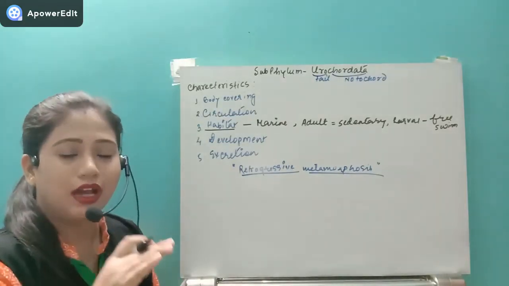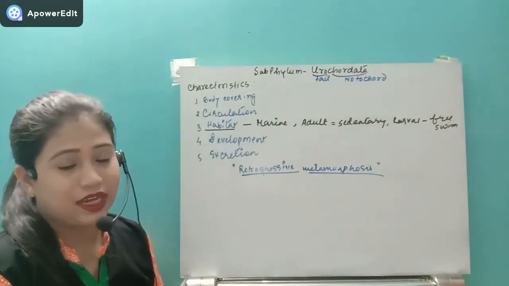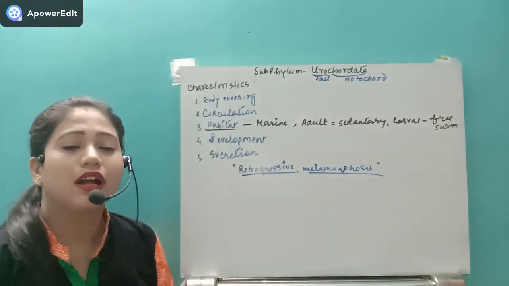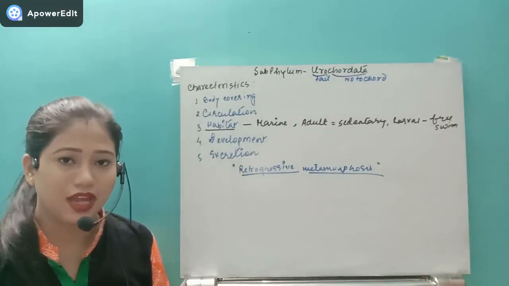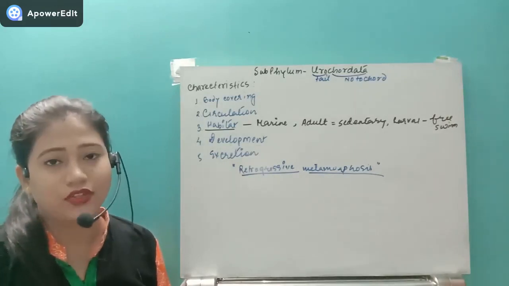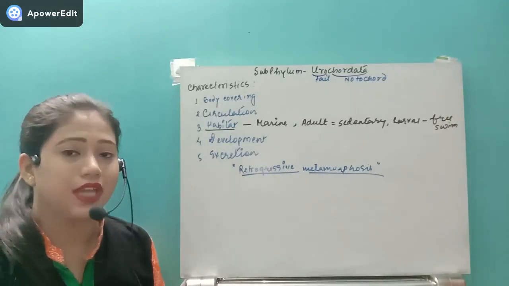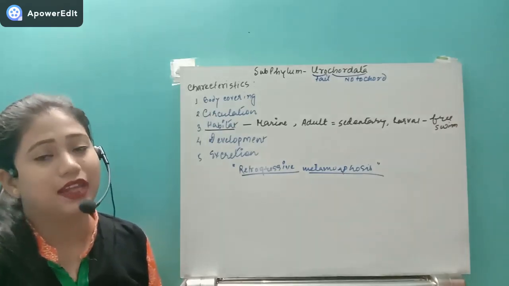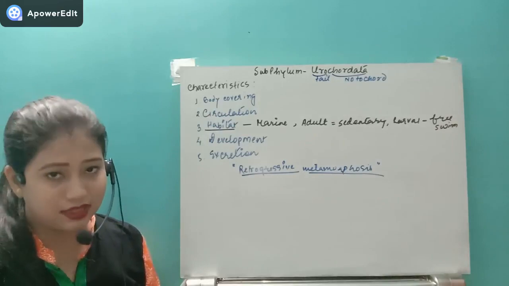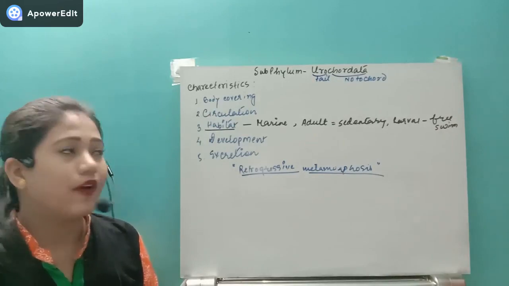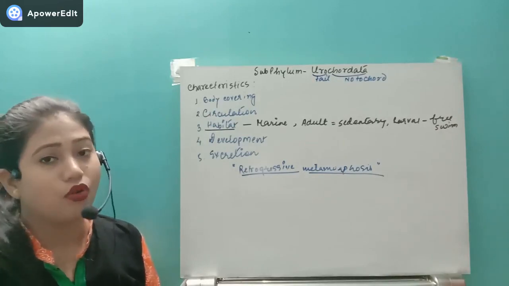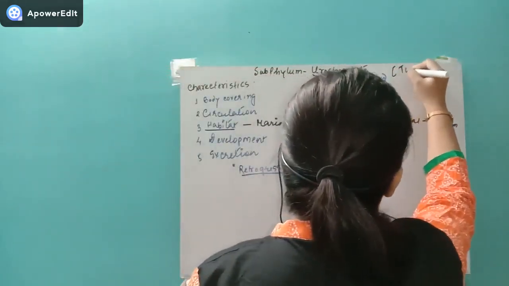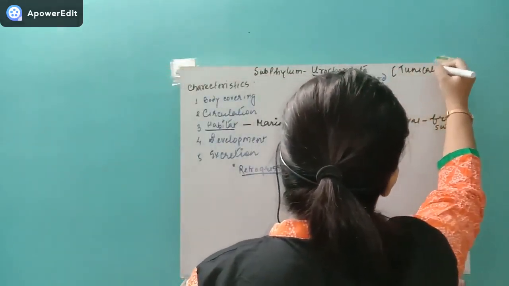Their body outer lining, that is their epidermis lining, is capable of releasing a carbohydrate, one cellulose type biomolecule, and because of that they are developing a thick protective layer. That layer is known as tunicin. Okay, so that's why these urochordates, they are also known as tunicata. Remember that they are also known as tunicata.